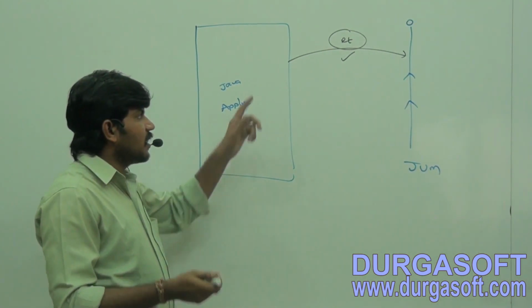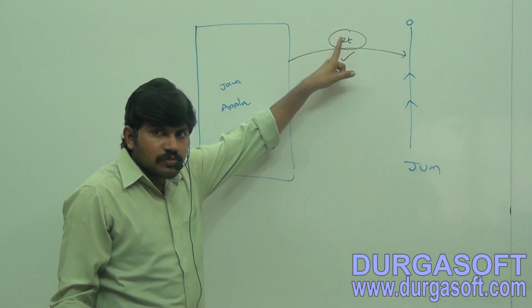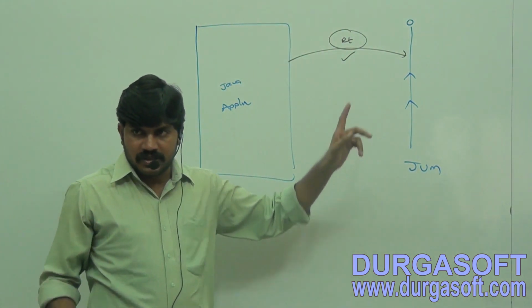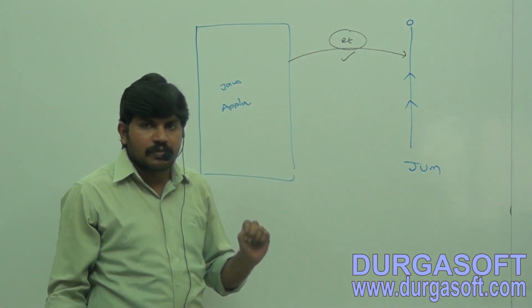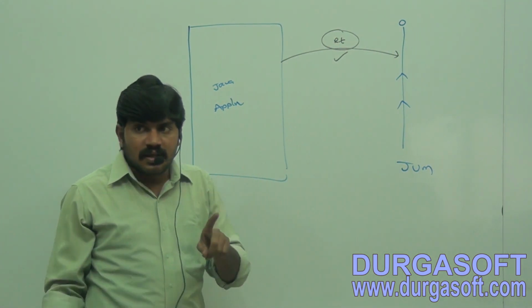A Java application can communicate with JVM by using which object? Runtime object. Is it clear, right? Sir, how to get runtime object? Runtime class is a singleton class.